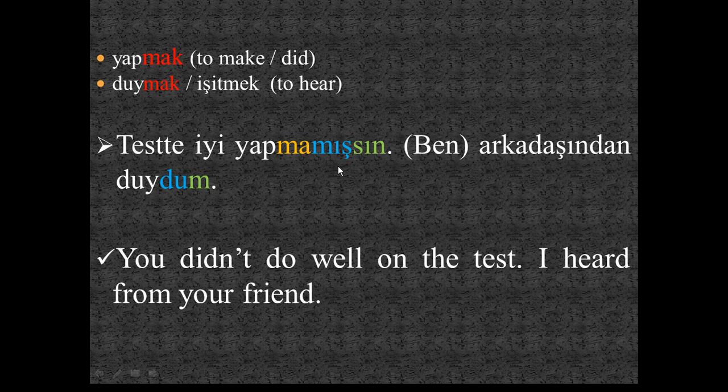Why? Because I personally heard from your friend. So I personally witnessed this fact. So this is simple past, but the first one, the fact that you didn't do well on the test, I only heard this from your friend. So I didn't witness this event personally.